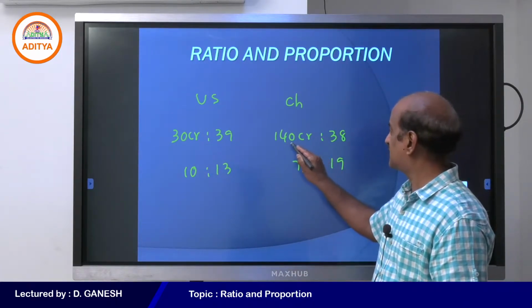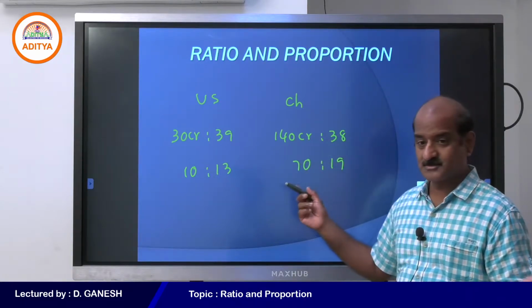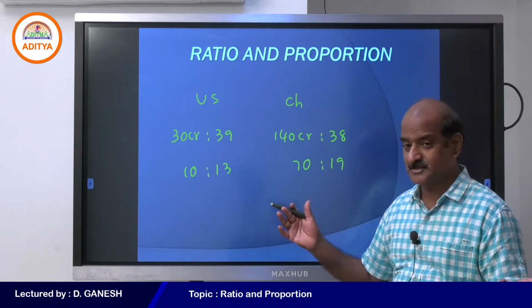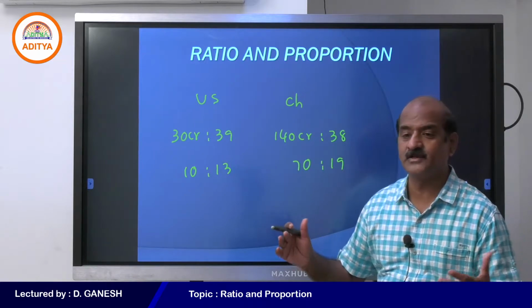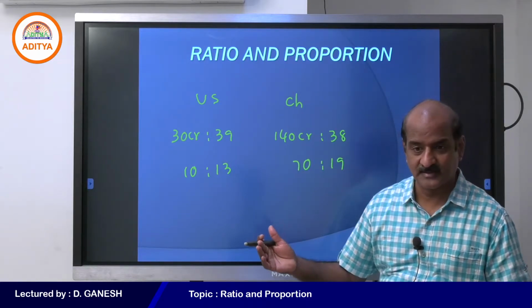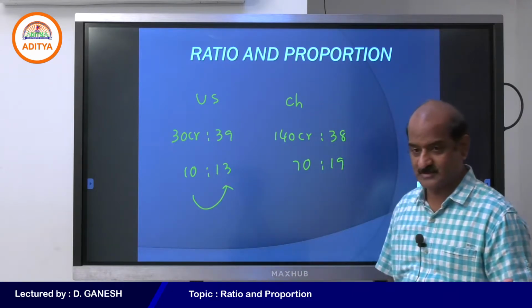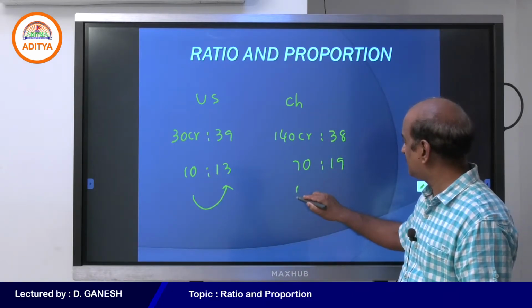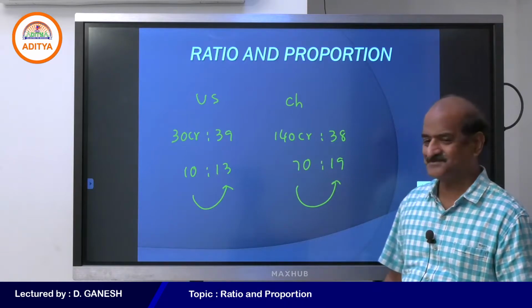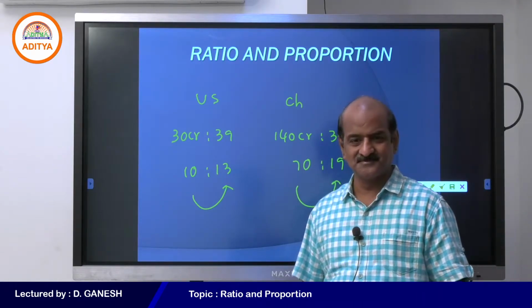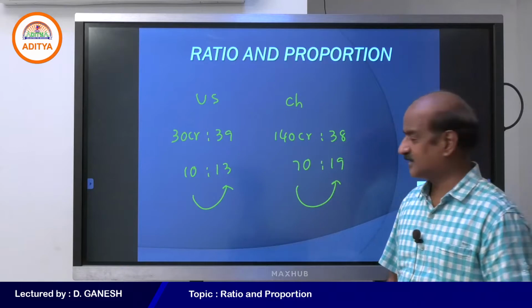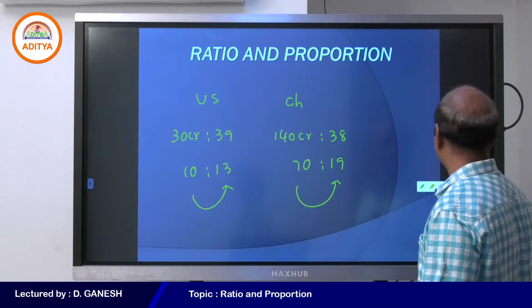So we may be able to understand the clear difference between US and China. For every 10 people they won 13 gold medals, for example. For every 70 people they won only 19. That is the main difference between ratio and proportion.